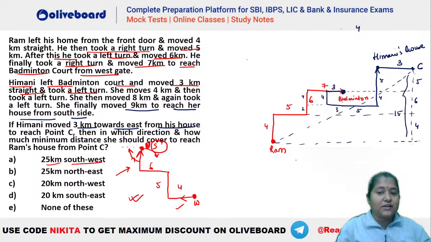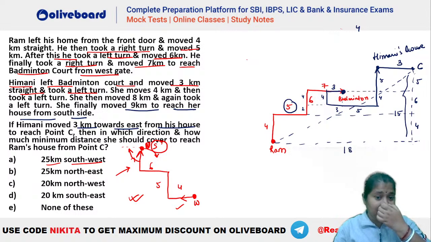And what is the base here? You can see this is 5. This is your 10, right? 10 plus 5, that is 15. 15 plus 3 is 18, right? So 18 we have. So 15 and 18. Do we have any value for 15 and 18? Are we getting 18 here?